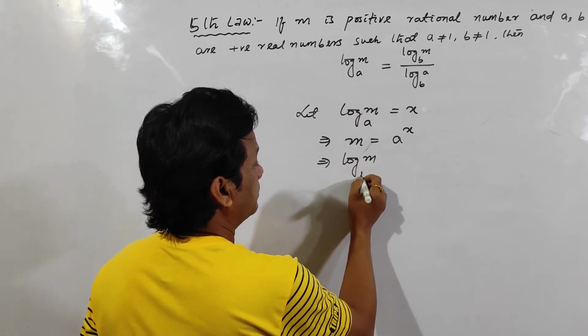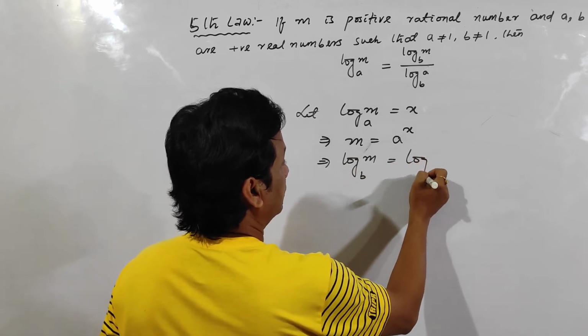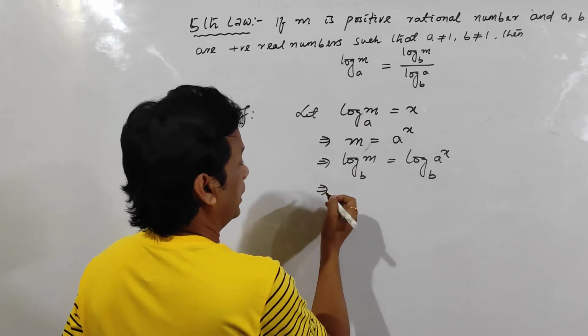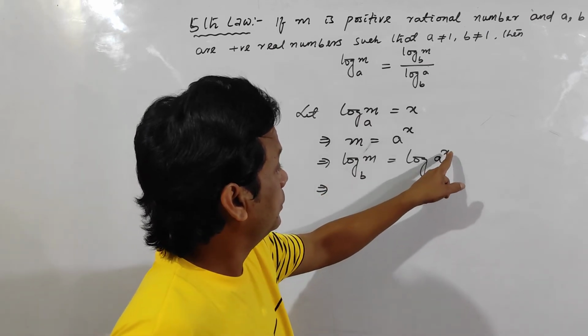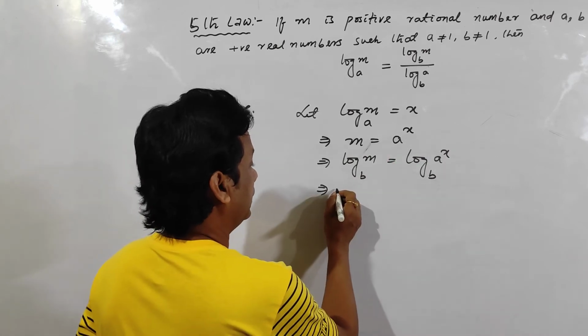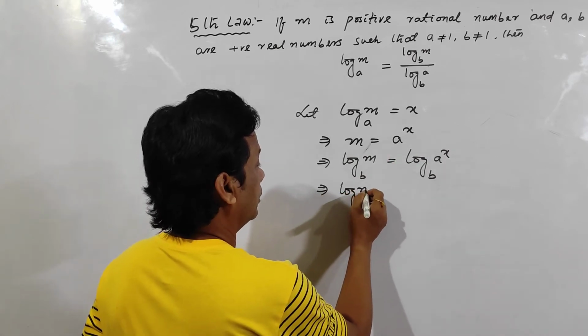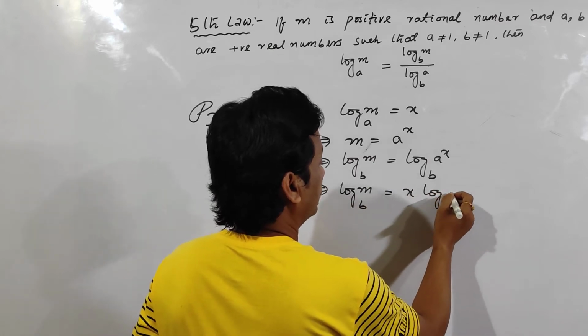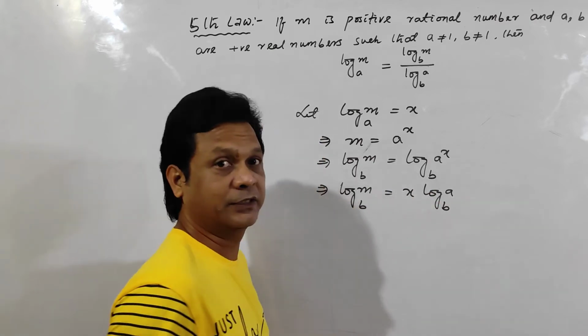Log m to the base b is equal to log a to the power x to the base b. And I have already told you the power will come to the front. So I can write log m to the base b is equal to x into log a to the base b.